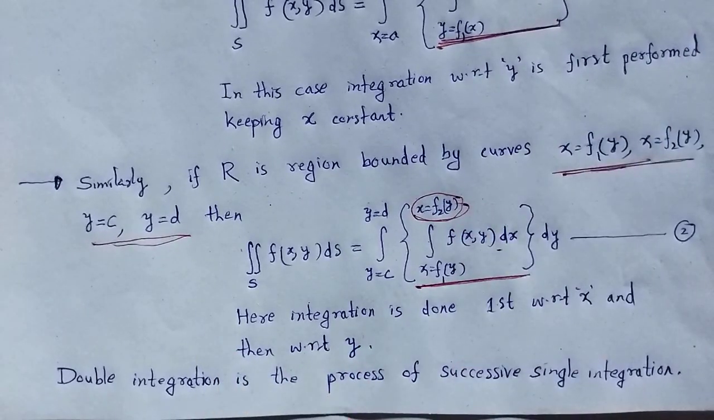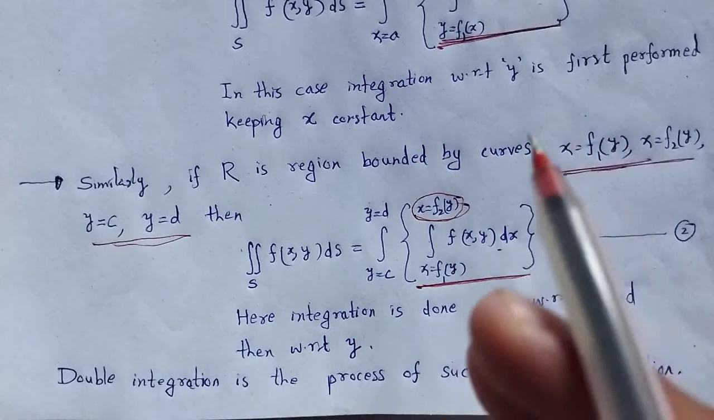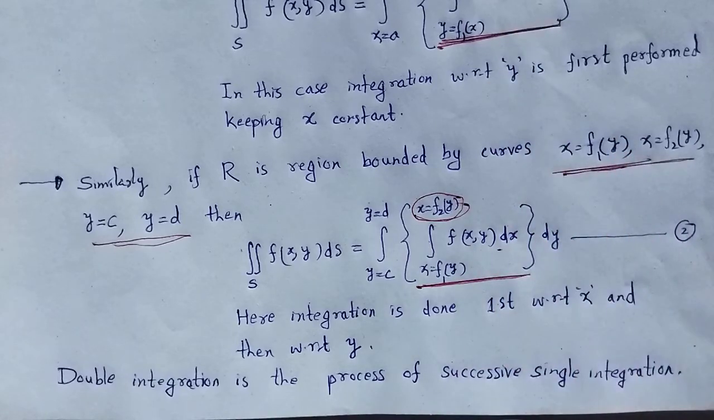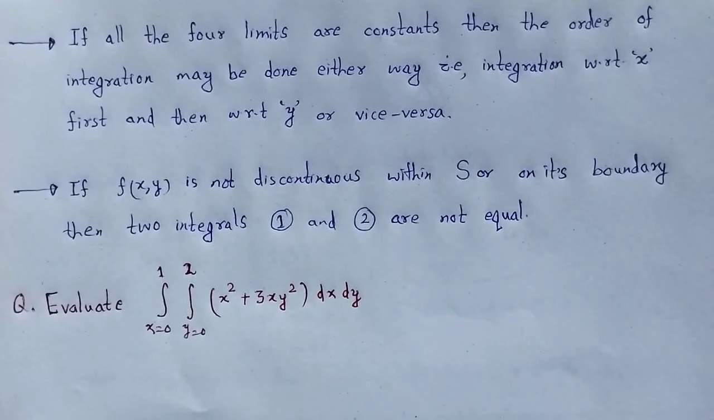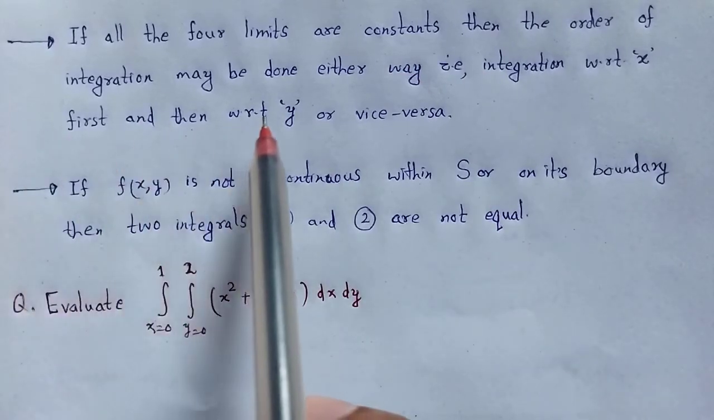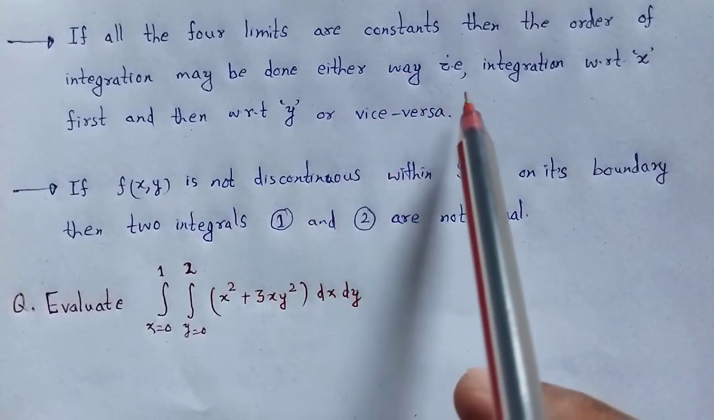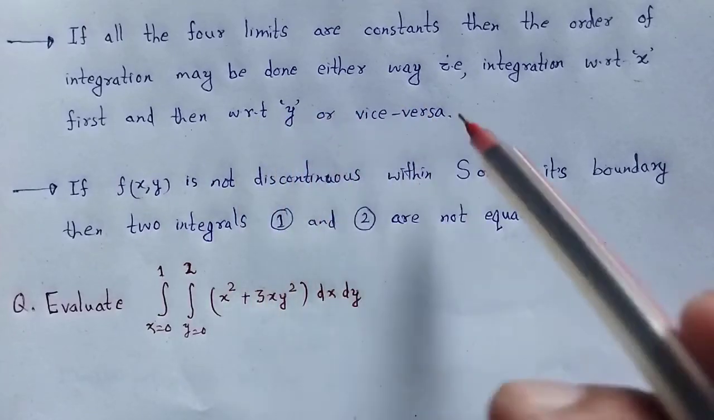The double integration is the process of successive single integration. That means we have to integrate first one integral then the other integral by using these rules. Another rule to evaluate double integration: if all the four limits are constants, then the order of integration may be done either way, that is integration with respect to x first and then with respect to y, or vice versa.